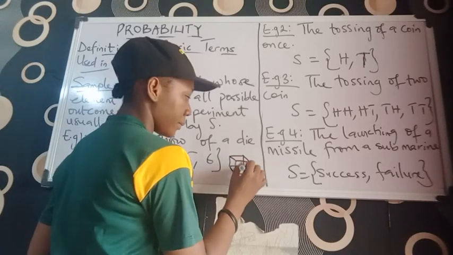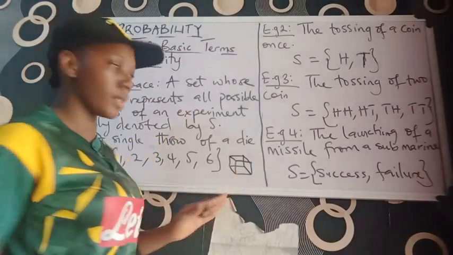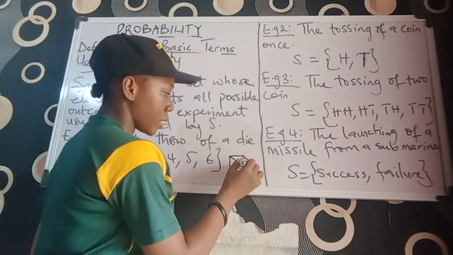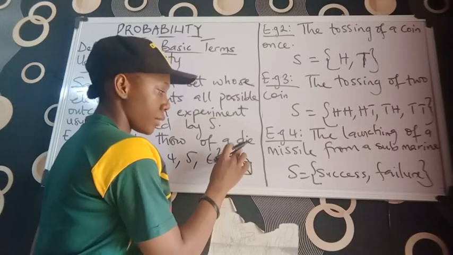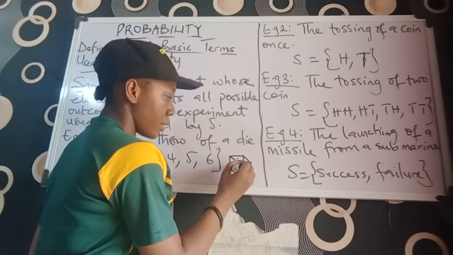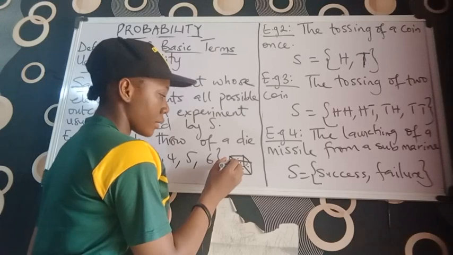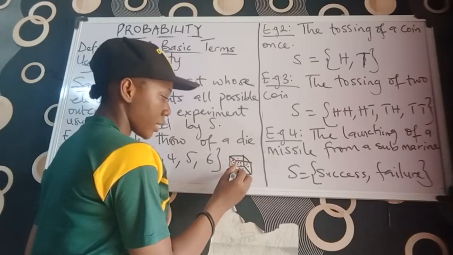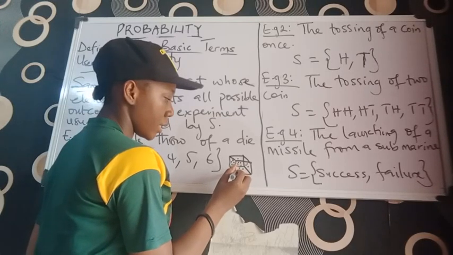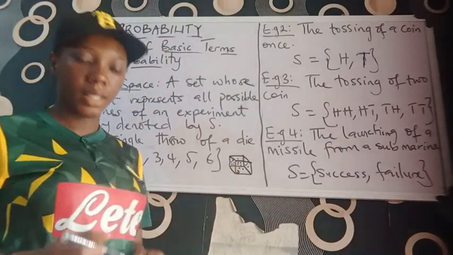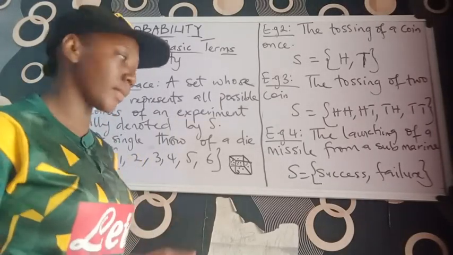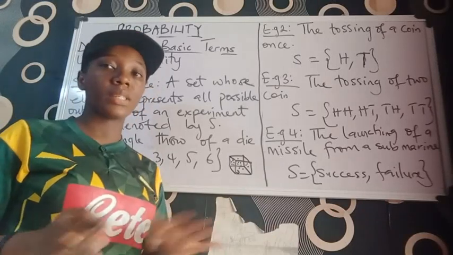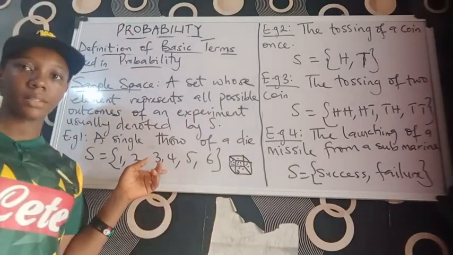So like this, it has 1 here. In this part it has 2. This other part it has 3. This for the top. And at the back here it has 4. Here it has 5. And this down part here it has 6. So this is what we call a die. It has 6 faces, each one of them numbered 1 to 6.